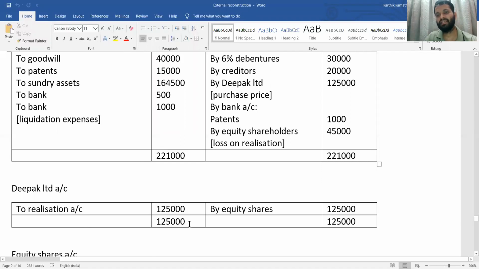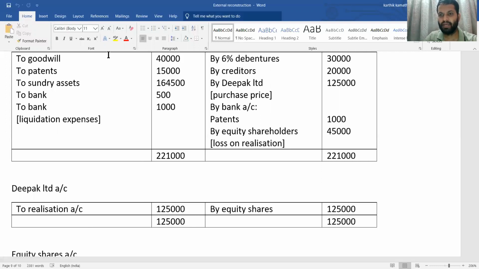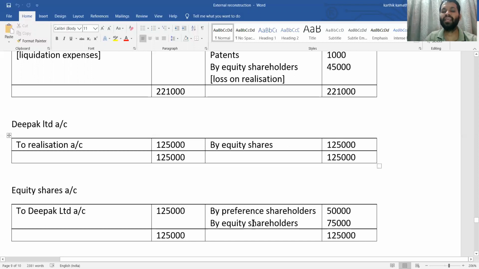This purchase price is settled in shares, that is, in the form of equity shares. So by equity shares, we are going to write in the credit side. Then we need to do the equity share account in the books of Deepak Limited. So first you need to see the Deepak Limited account. See here, by equity shares we have written, so directly transfer entry to Deepak Limited, 1,25,000.